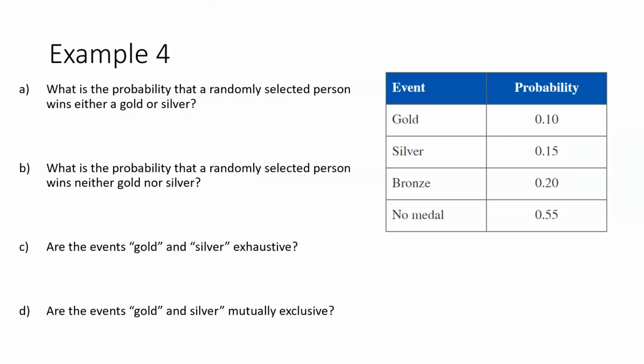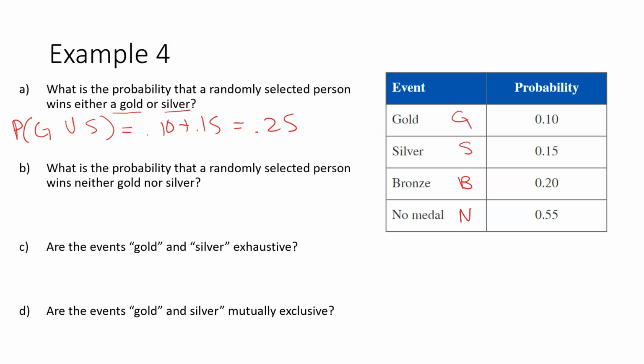Let's look at this example here. What is the probability that a randomly selected person wins either a gold or a silver? So let's call this G, S, B, and let's say no medal. So the probability of gold or silver, if we use or, that is going to be our union. That's going to be 0.10 plus 0.15, that's going to be 0.25.